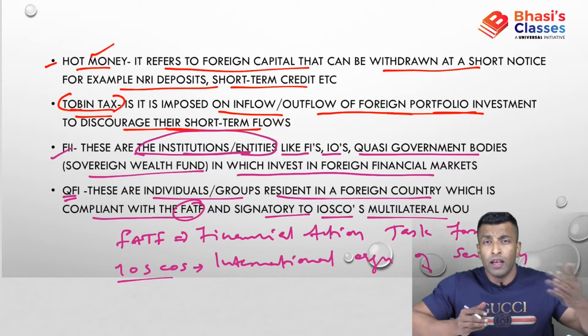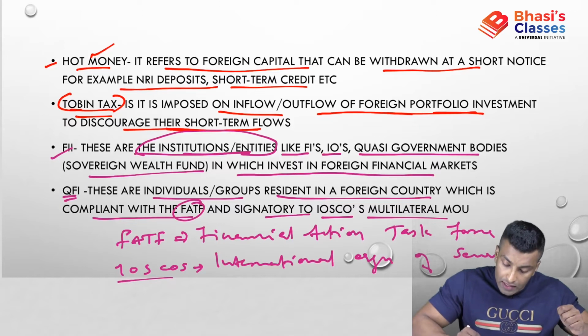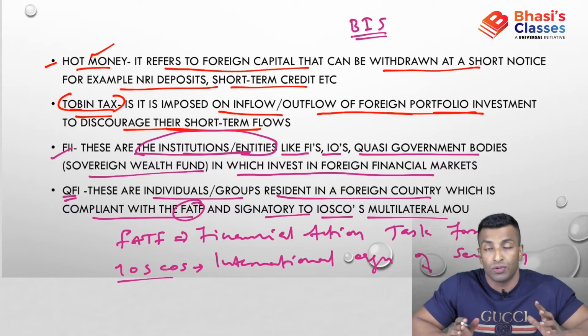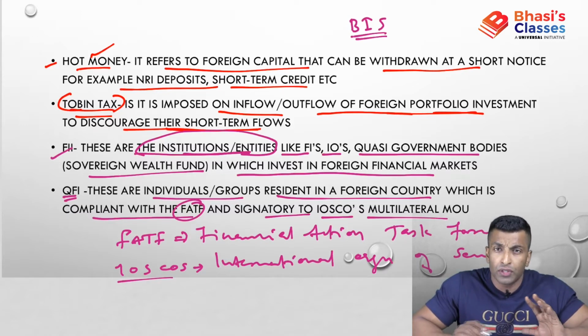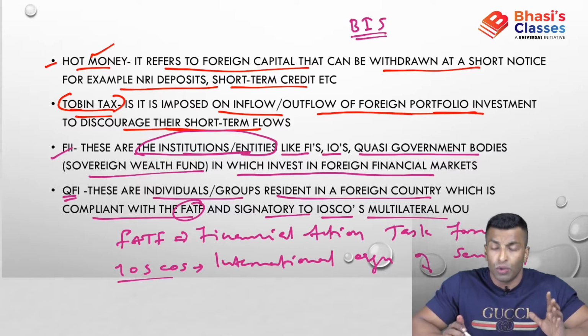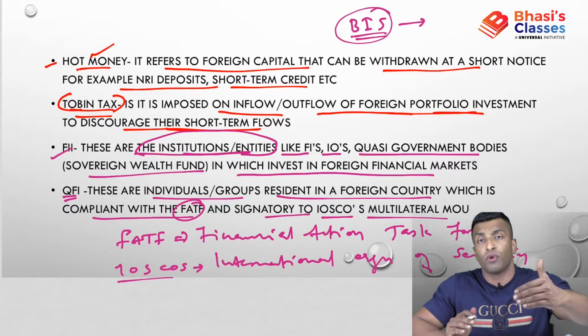Now, if you remember, in one of our previous lectures we talked about Basel norms. There we discussed the Bank for International Settlements, BIS, and I told you BIS is the bank of central banks. In India, there are a lot of banks, and all the banks are controlled by RBI, so RBI is the bank of banks. And BIS is the bank of central banks. That means RBI is following BIS.